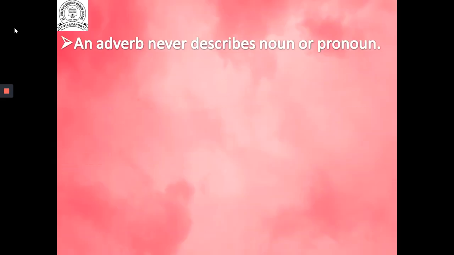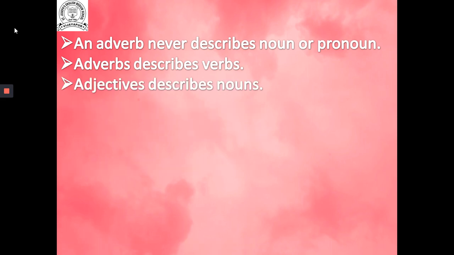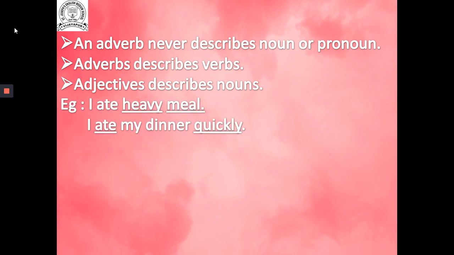An adverb never describes a noun or a pronoun. Adverbs describe verbs. Then adjectives describe nouns. An adverb never describes a noun.